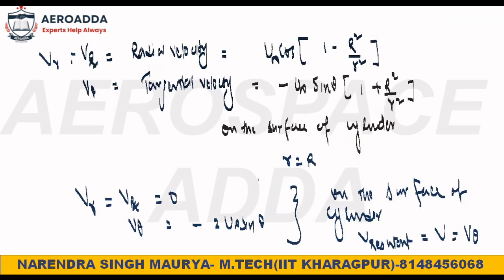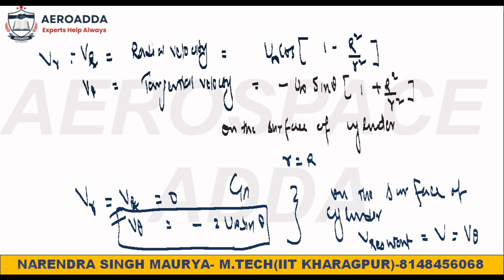So for your exam also, this derivation is not required. See the radial velocity: don't write each and everything, because it is already discussed in class. I told you that on the surface of the cylinder only tangential velocity will be there, and I had already proved that. I told you this is important for the GATE exam also, and they asked this question directly. So when you are writing the examination, don't write each and everything. You should know the velocity is 2u sine theta.